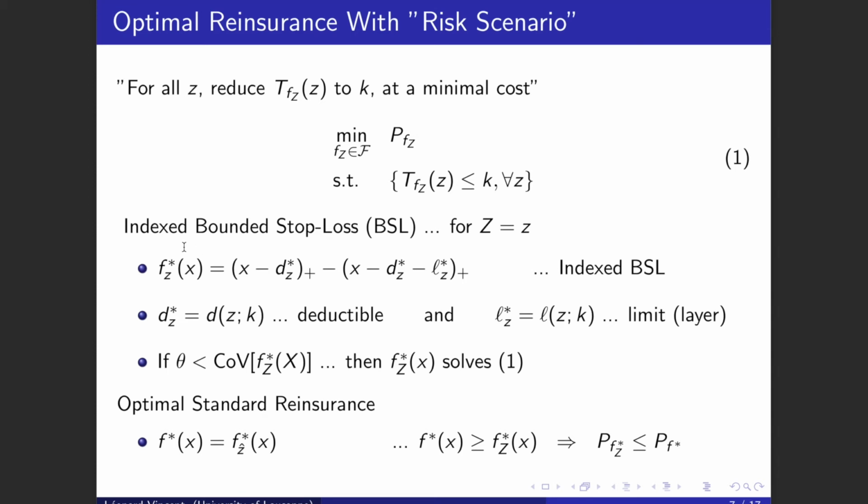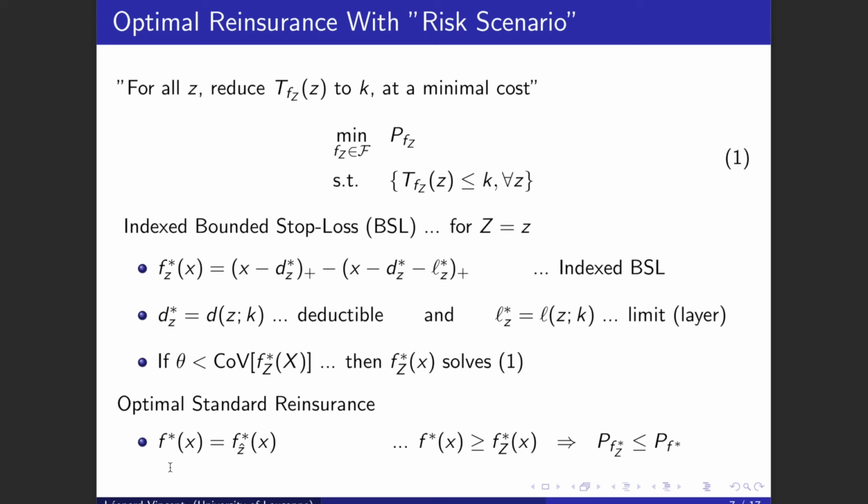One can show that if the parameter theta in the premium principle is not too large, so under this condition, and COV is the coefficient of variation, then the optimal reinsurance treaty is an indexed bounded stop loss. The corresponding ceded loss function is this one, which means that if the realized risk scenario is small z, then the reinsurer will pay everything that is between dz star and dz star plus lz star, with dz star and lz star being the deductible and the limit of the bounded stop loss for risk scenario z. The deductible and the limit are thus functions of the risk scenario z, and of course they depend on K and on the other model inputs.